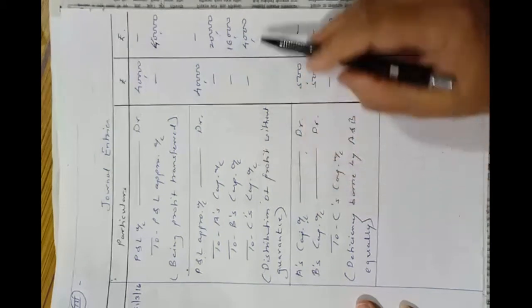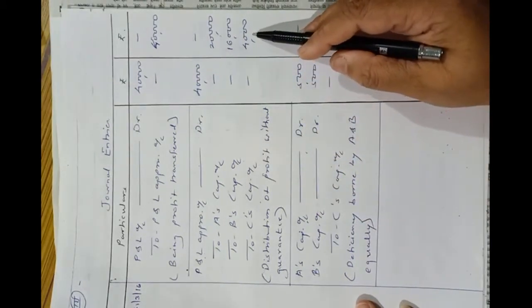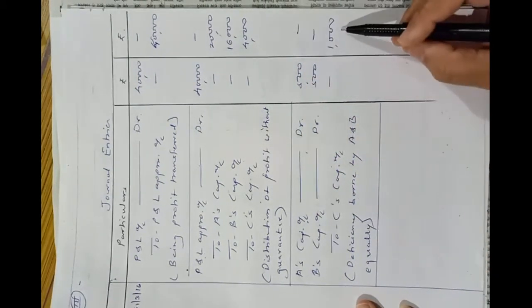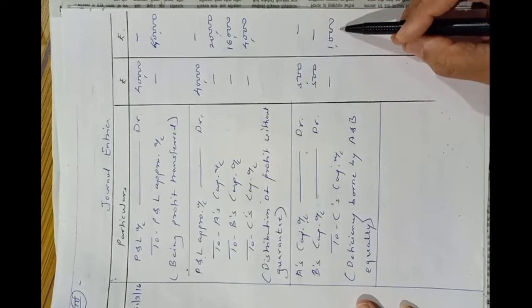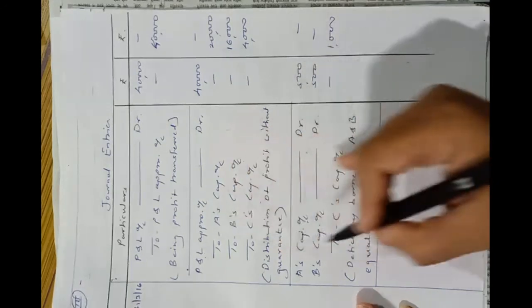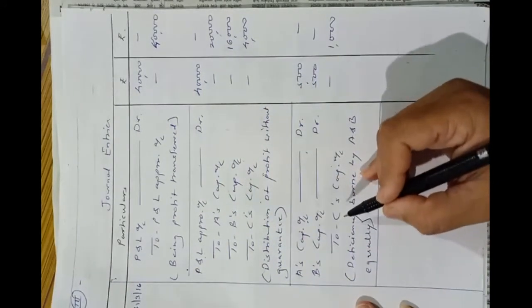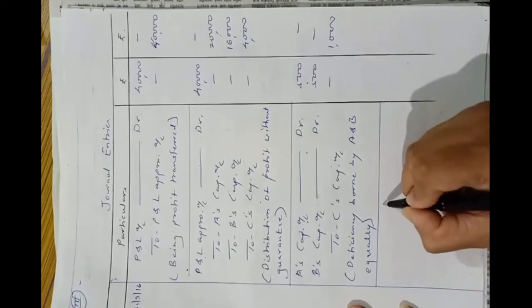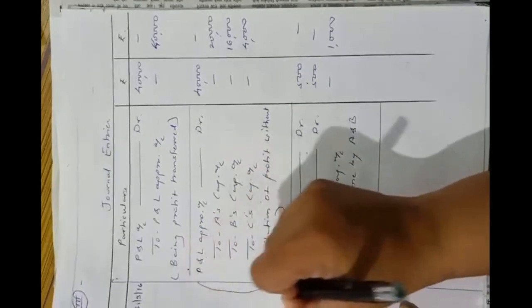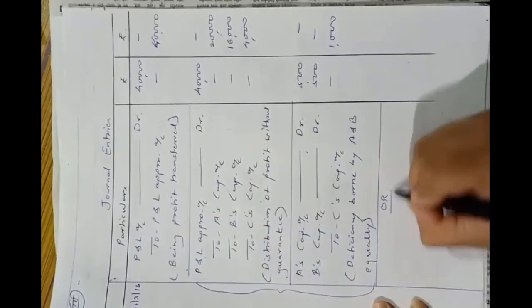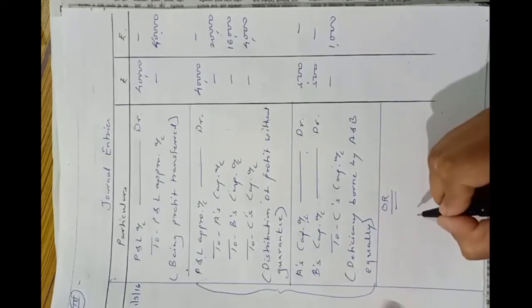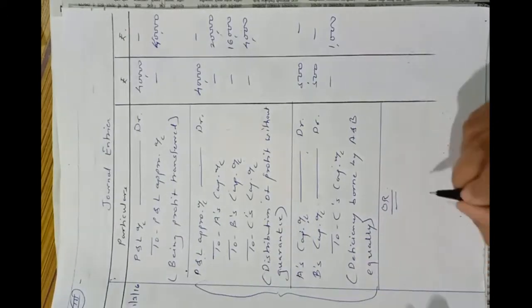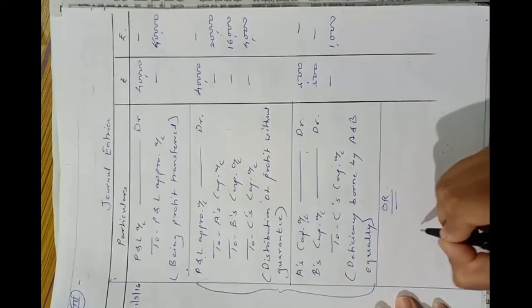And C's capital account was originally credited by rupees 4,000. Due to the guarantee, 1,000 is again credited to his account. So the total amount credited to his account is rupees 5,000. So instead of passing these two entries separately, we can directly pass this entry. For these two entries, you can pass directly, and as per the working note, we have distributed the profit. This should be the narration for this entry.